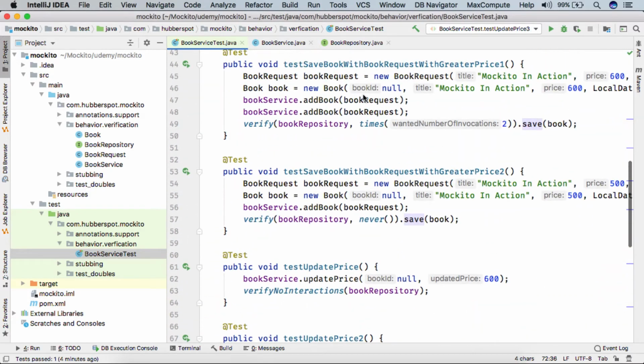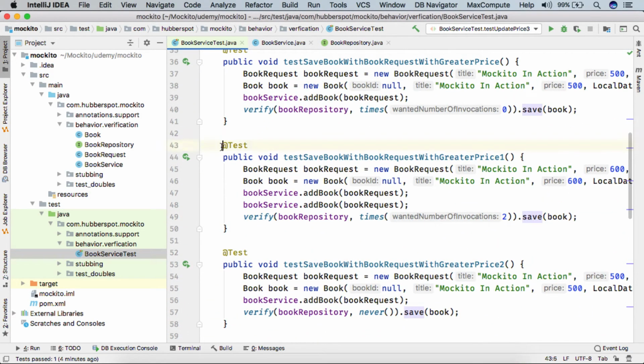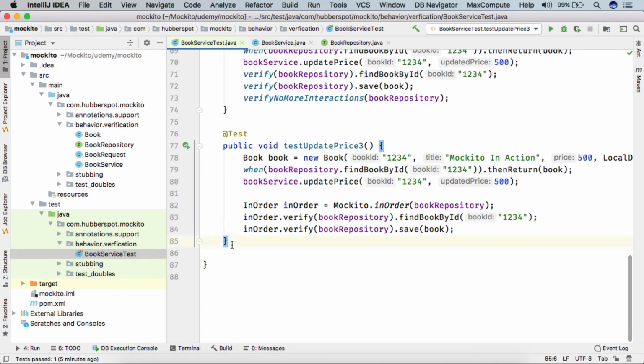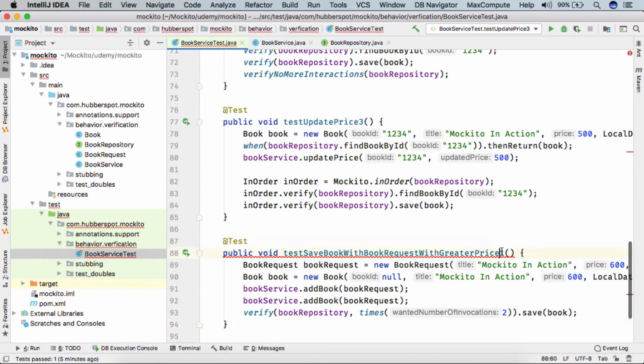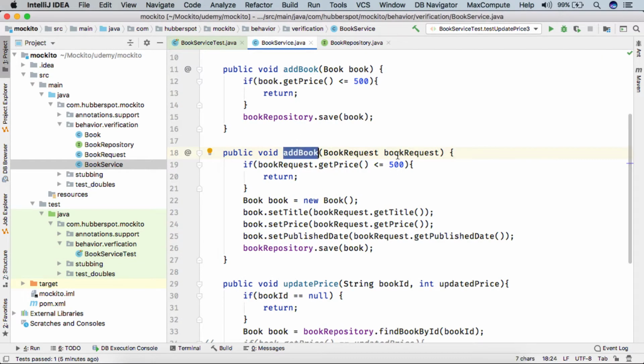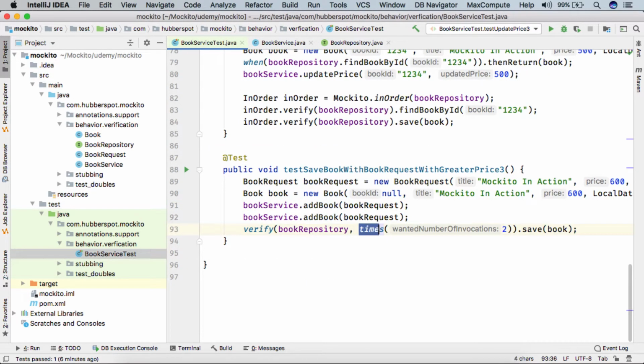So for example, let's say I copy this method and I paste it below. I give it a value as 3. So friends, here we are simply testing the add book method where we are providing the book request. Here is the verification of the save method that it should be called exactly 2 times. Now instead of that, Mockito also provides certain methods.